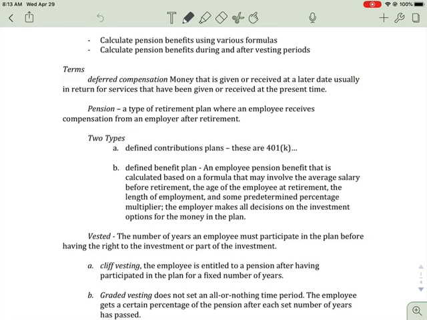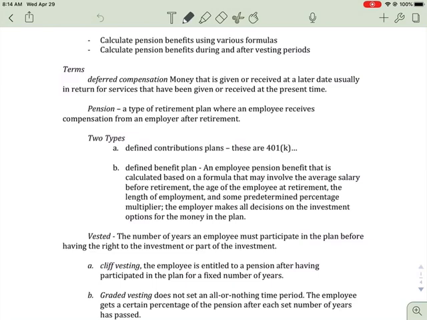Okay, so deferred compensation, that's money that's given or received at a later date, usually in return for services that have been given and received over a present time. So a pension is a deferred compensation because you're going to be given money for your work later on. Okay, it's a type of retirement plan that an employee receives compensation from an employer after retirement. So the employer is paying you, saying, hey, thanks for working for me, and we put money away for you, and here it is now.